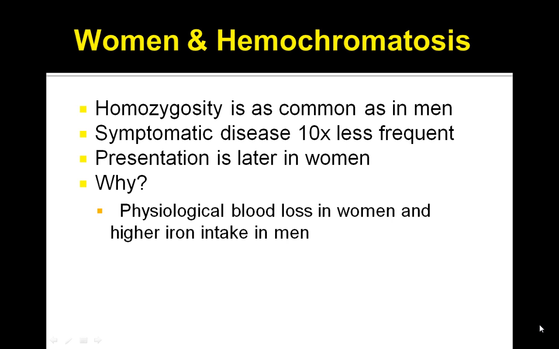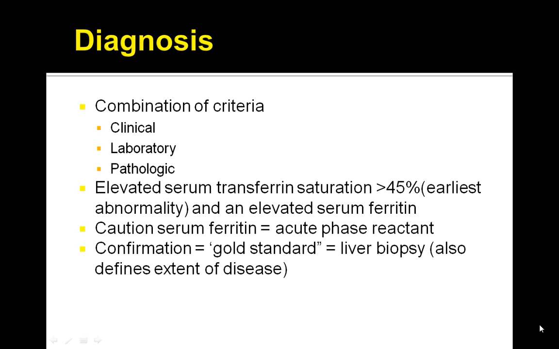Understand that homozygosity is as common in women as in men, and what happens is that the presentation in women is a little bit later because of the physiological blood loss in women and higher iron intake in men. So there's a special scenario in women, and it presents slightly differently.